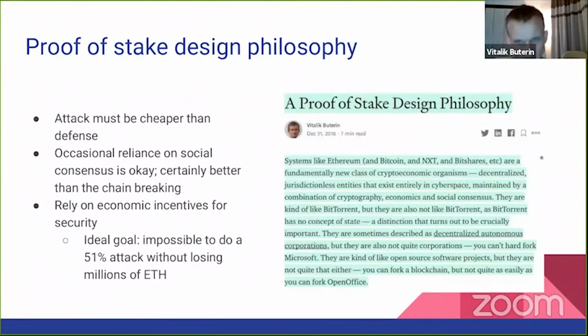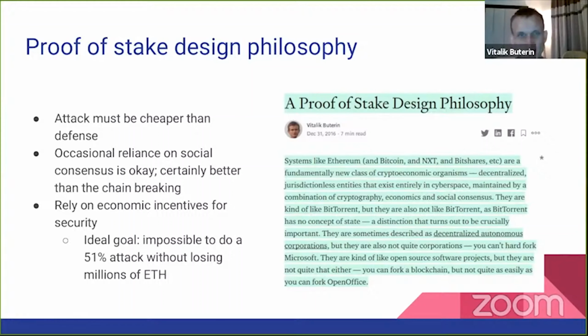So, proof of stake design philosophy, right? Probably the most important thing in proof of stake design philosophy is this idea that attack must be cheaper than defense. In proof of work, there's this inherent symmetry: attack is as expensive as defense. If it takes $100,000 for the good guys to make some sequence of blocks, it takes $100,001 for the attacker to make a longer series of blocks and fork that chain away.